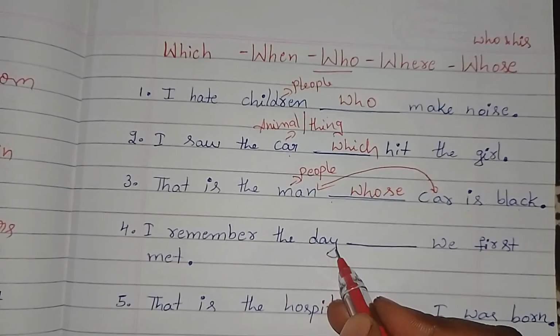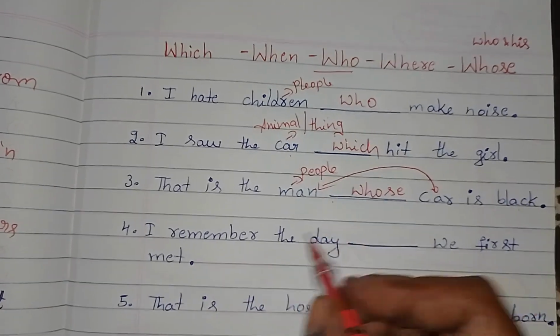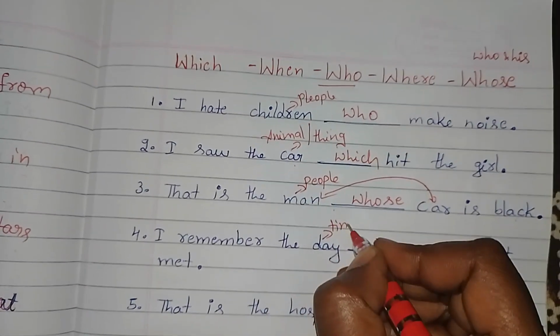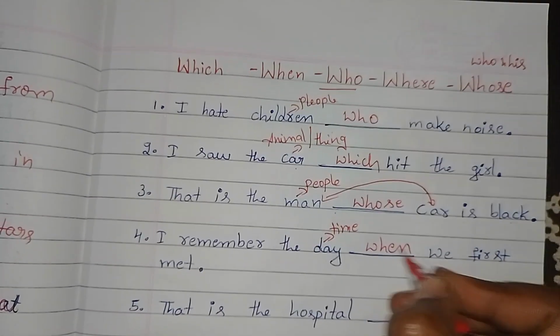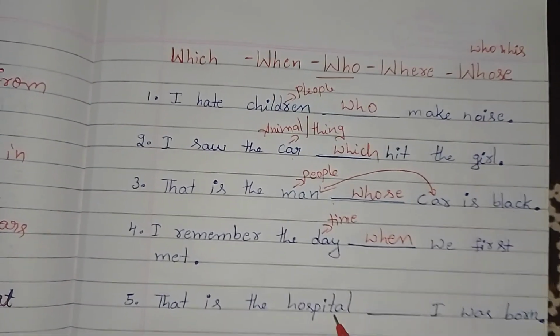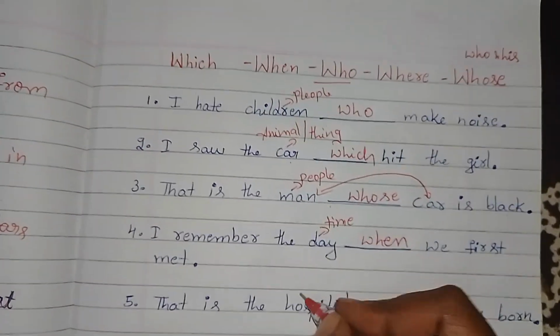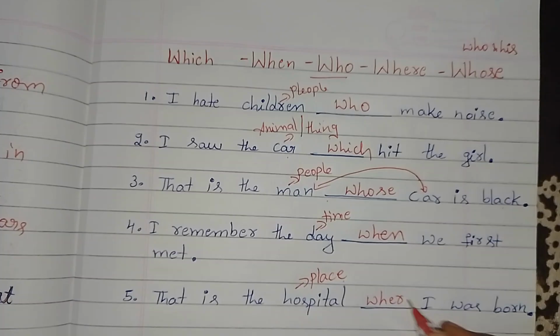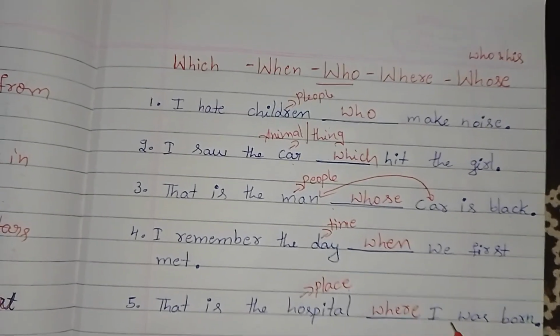Next, I remember the day dash we first met. I remember the day. Day means time. So, when? I remember the day when we first met. That is the hospital dash I was born. Hospital, place. So, where? That is the hospital where I was born.